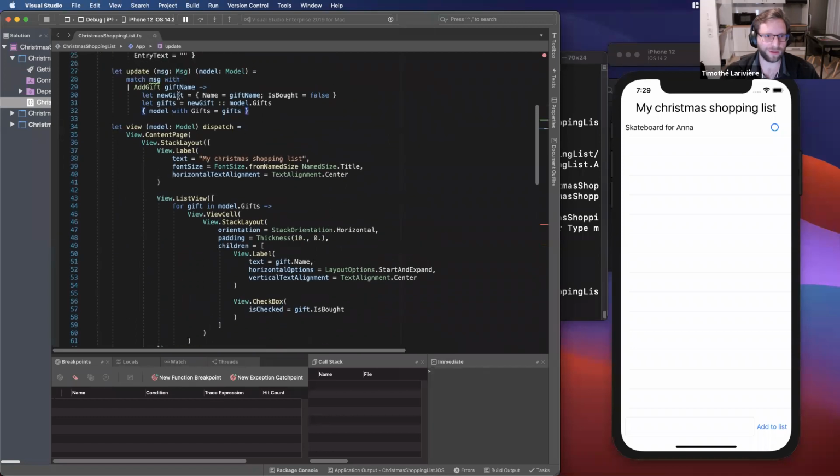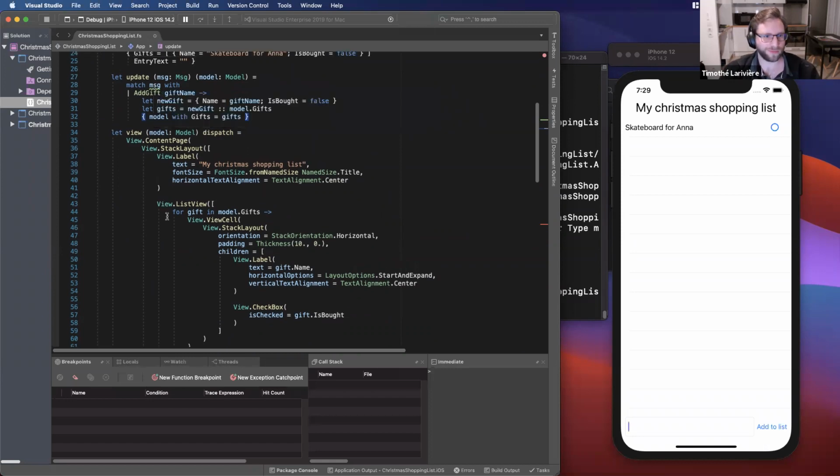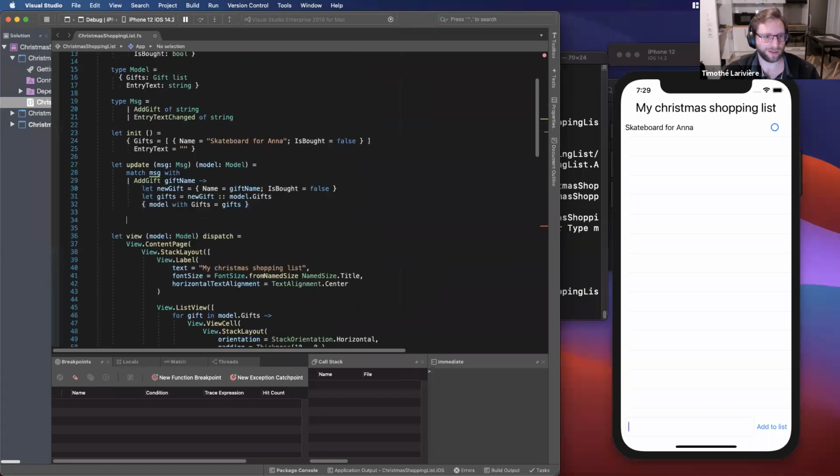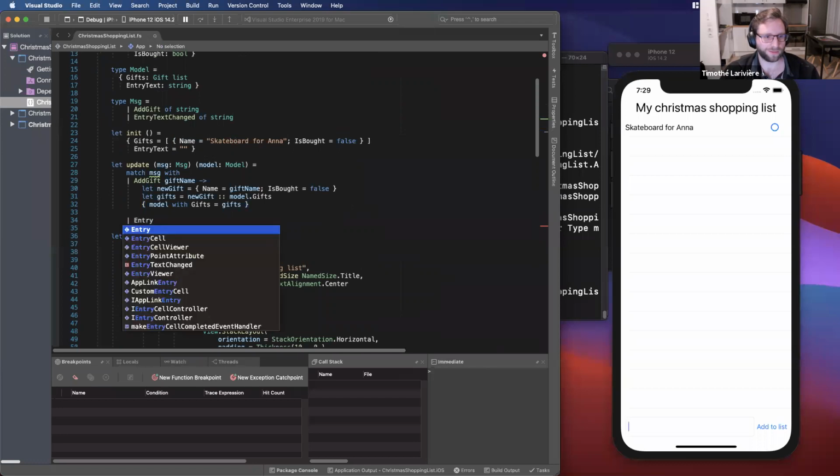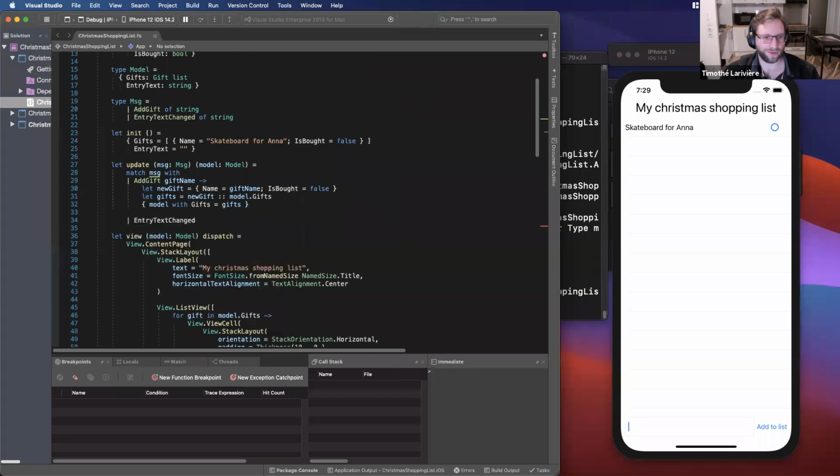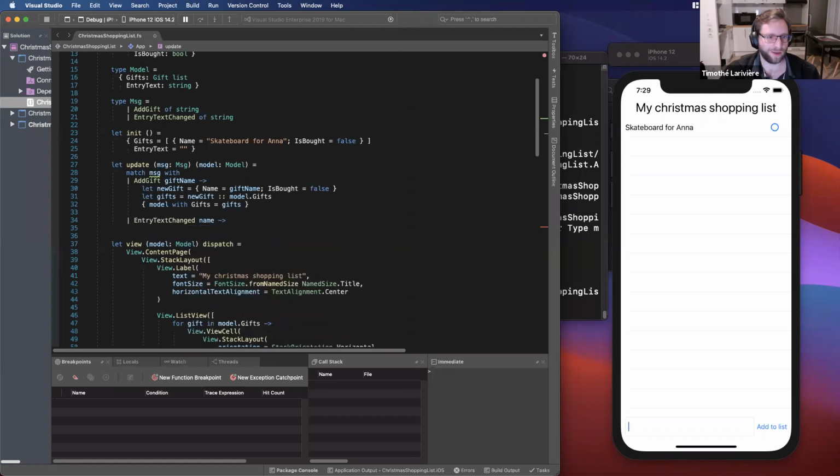So now I can pass it that one, and here we also see that it says that my pattern matching is incomplete. It's missing the entry text change. So I will need to add it with the new value. Sorry, and I will just store that new value in my state.